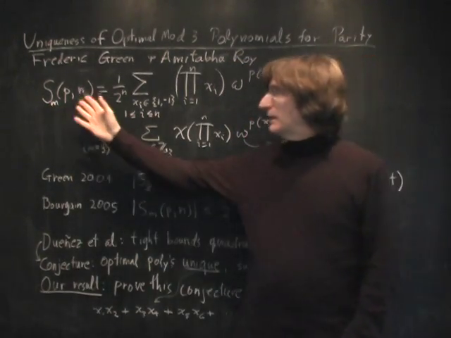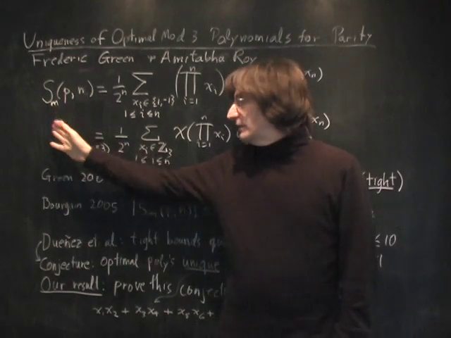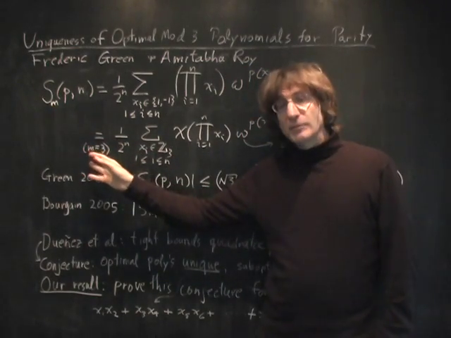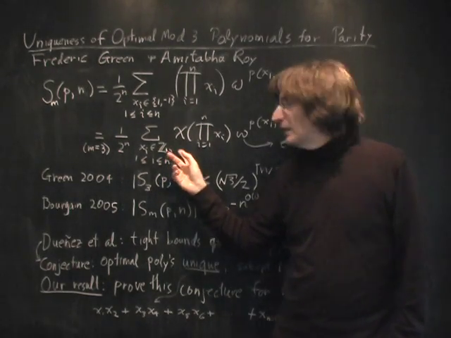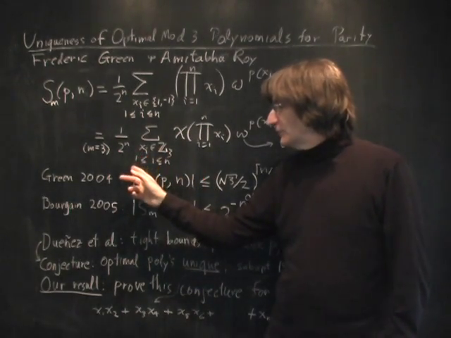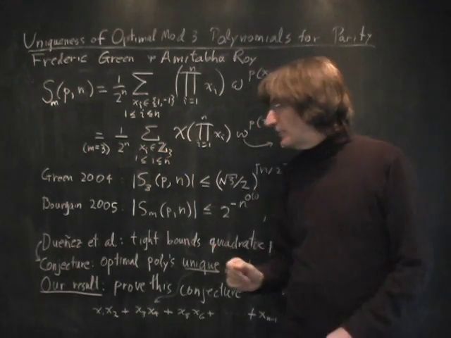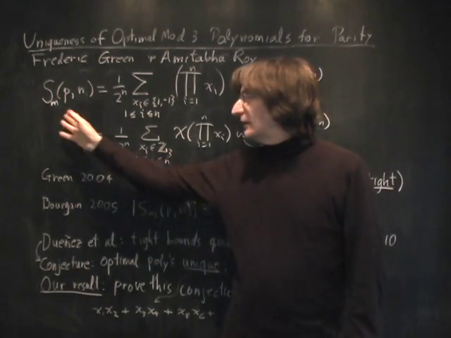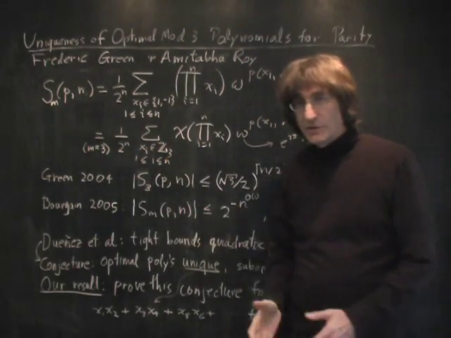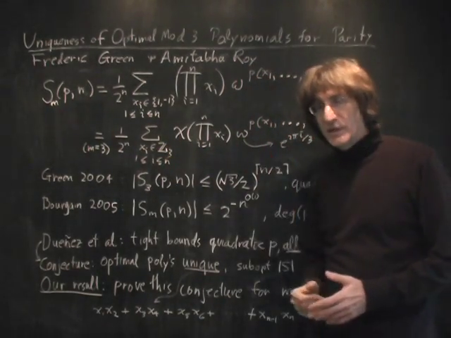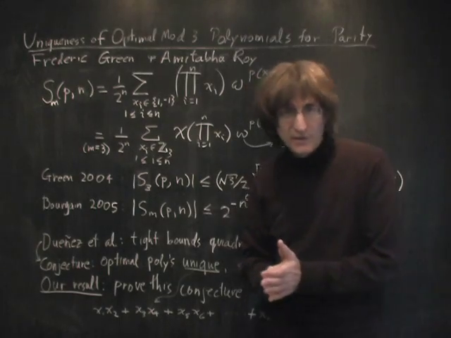Now, it's immediate in the case that m is equal to 3 that this can be written as a multiple Gauss sum. If you take chi as the quadratic character, then the x's can range over all of C3. And in fact, for other moduli with some work, you can show that multiple Gauss sums are also relevant. So this is a type of object that is intensely studied in number theory.